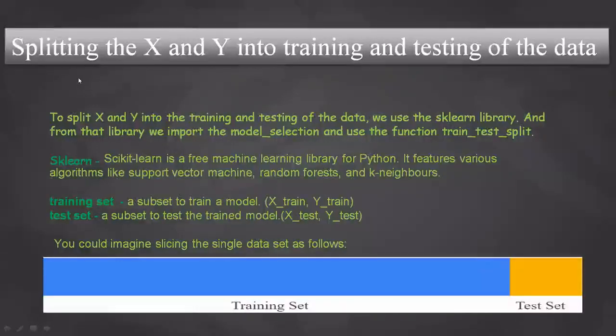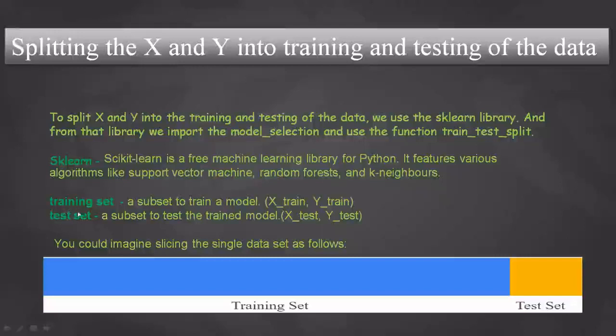Then the next step is splitting x and y into the training and testing data. For splitting the data, we use the sklearn library, and from that library we import model selection and use the function train test split. So what is the sklearn library here? Sklearn is a free machine learning library for Python. It features various algorithms like SVM, random forest, and k-neighbors. K-neighbors is also a type of machine learning algorithm.